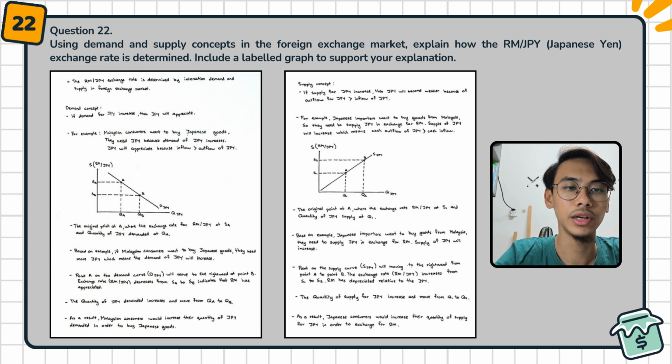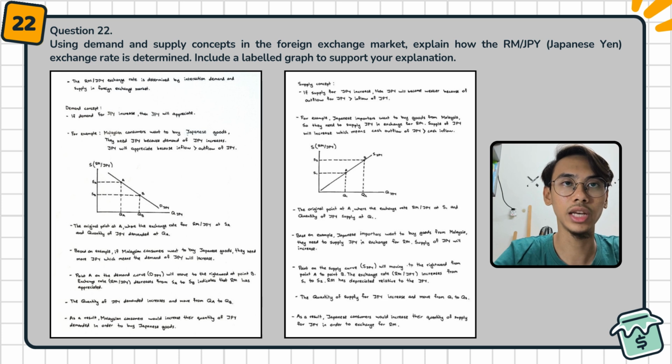The exchange rate RM per JPY decreases from SA to SB, which indicates that RM has appreciated. The quantity of Japanese yen demanded increases and moves from QA to QB. As a result, Malaysian consumers would increase their quantity of Japanese yen demanded in order to buy Japanese goods.